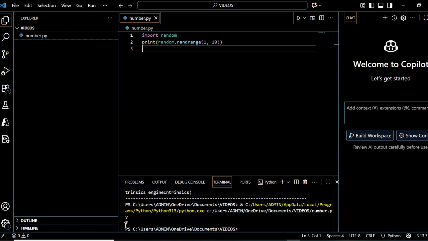First time, it has given us 7. Let's try to run the second round and check. It's given us 8. The third time it has given us 3. Now, this shows us that in the random function, a number between 1 to 10 is chosen randomly.